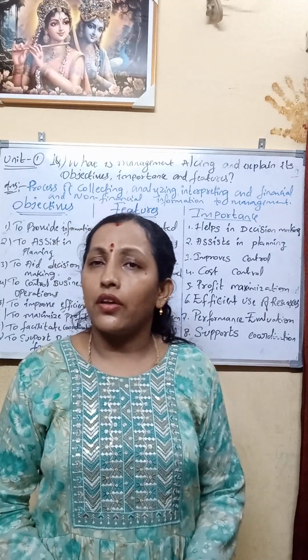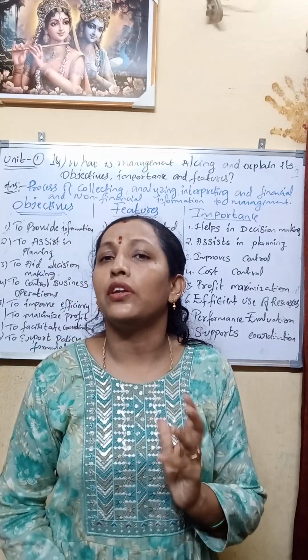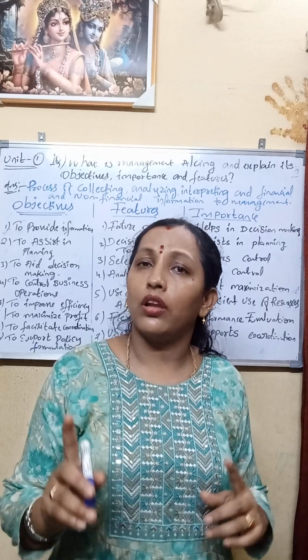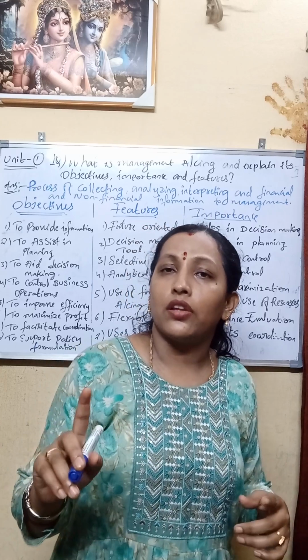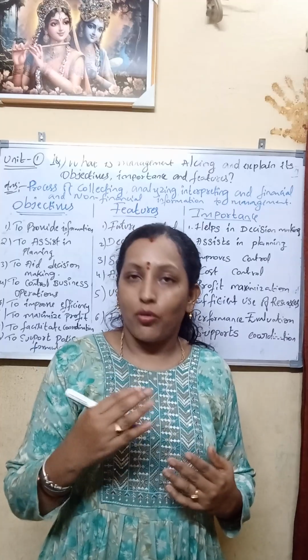These are all the statements or methods that are basically used in management accounting. And ratio analysis, trend analysis, comparative analysis are also important practical problems.